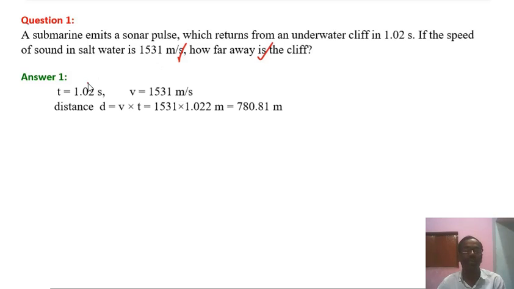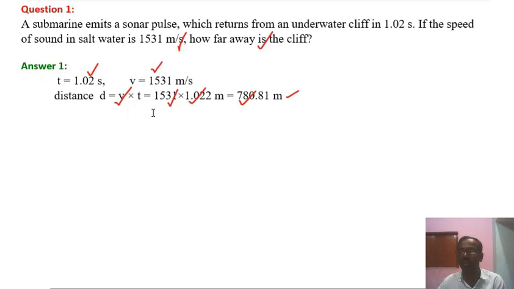So here t equals 1.02 second, v equals 1531 meter per second. We know that distance equals velocity into time. Now putting the value of velocity and time, after the multiplication we get 781.81 meter. Hope there is no problem understanding the solution of this numerical problem.